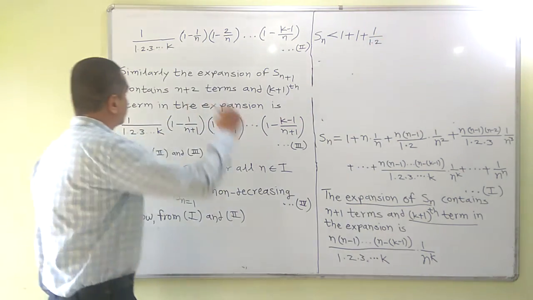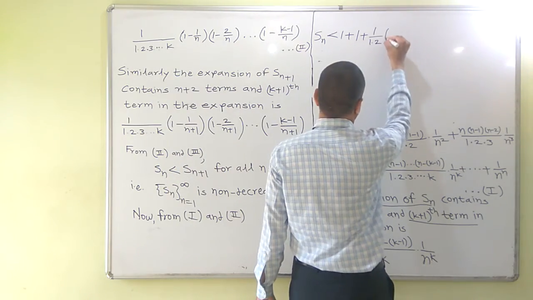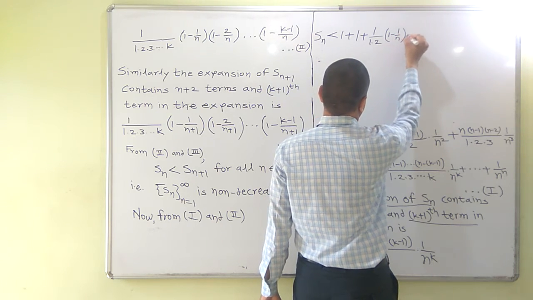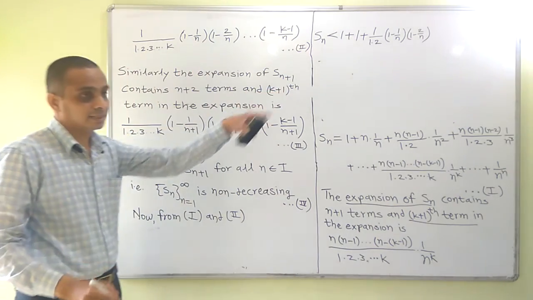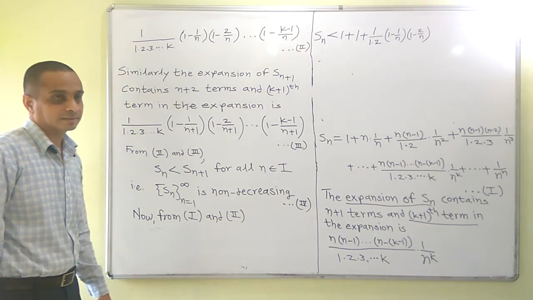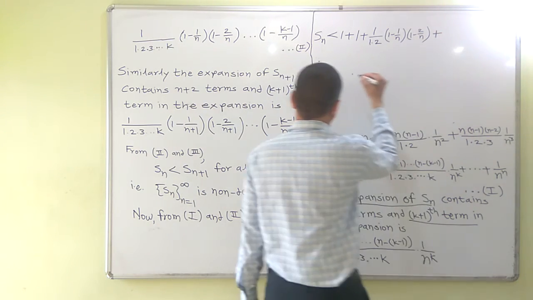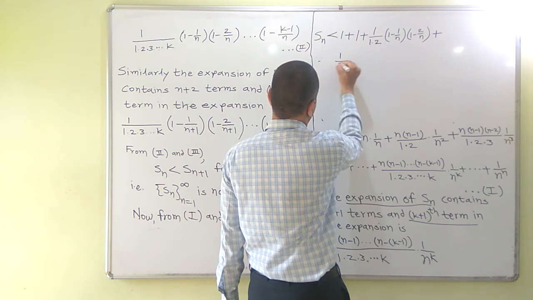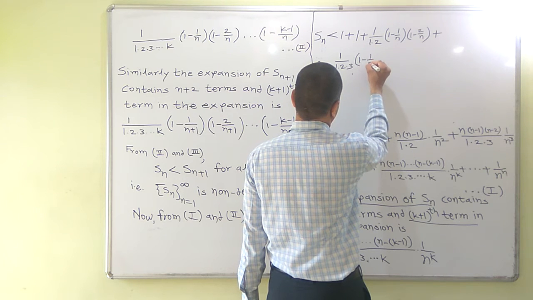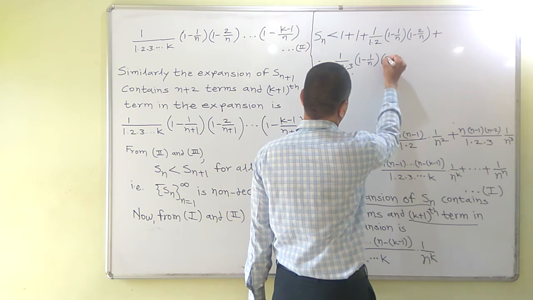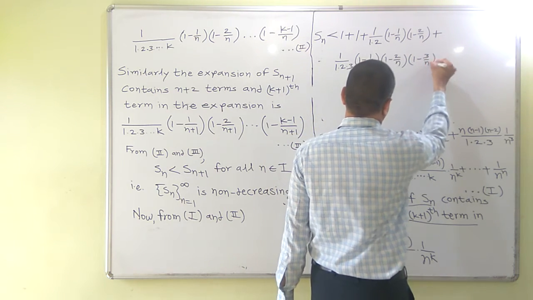And what will be the third term? 1 minus 1 by n, 1 minus 2 by n. With reference to this, I am writing. Value of k is 3 here. Plus, let me write here next term, 1 into 2 into 3, it is going to be less than 1 minus 1 upon n, 1 minus 2 upon n, 1 minus 3 upon n, and so on.